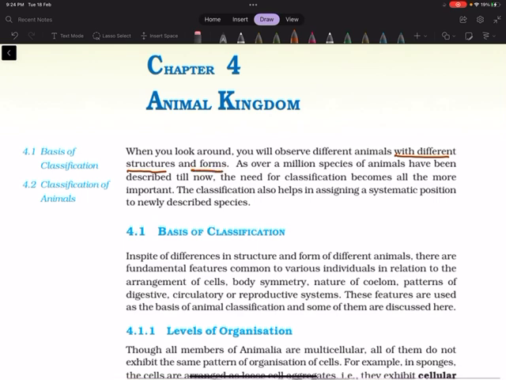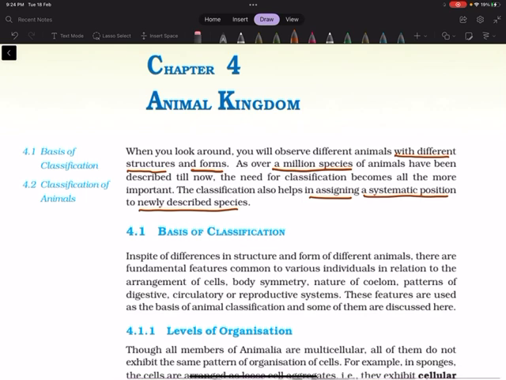As a million species of animals have been described till now, the need for classification becomes all the more important.